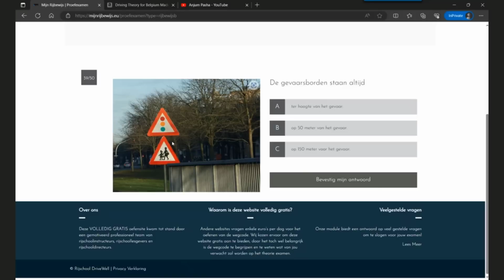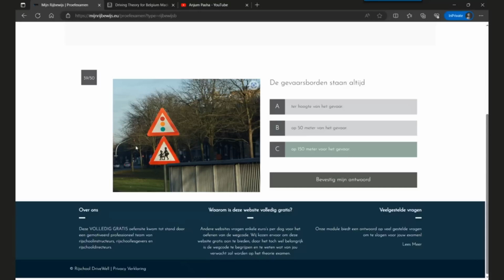Option A, at the place where there is danger. Option B is 50 meters before the danger. Option C is 150 meters before the danger. So it's always placed 150 meters before the danger. Why? Because then you should become aware that there is a warning situation ahead, so you can adapt your speed accordingly. These warning boards are usually placed 150 meters before the actual place of danger.